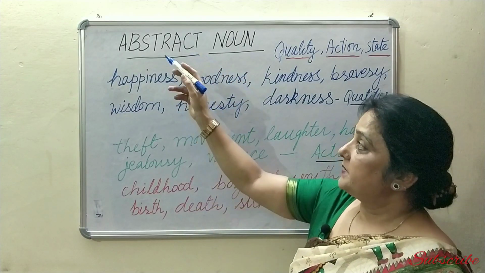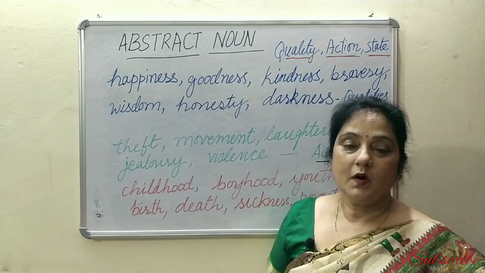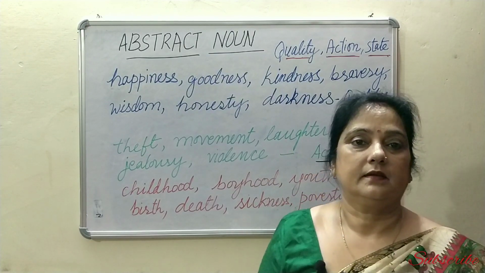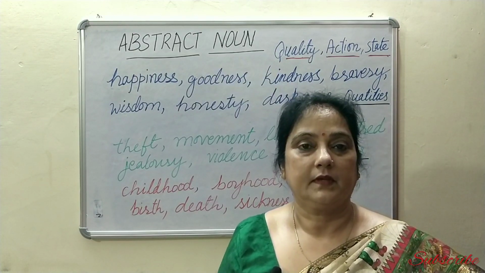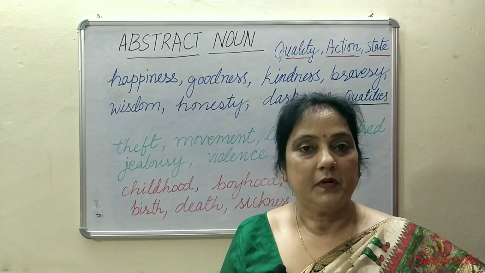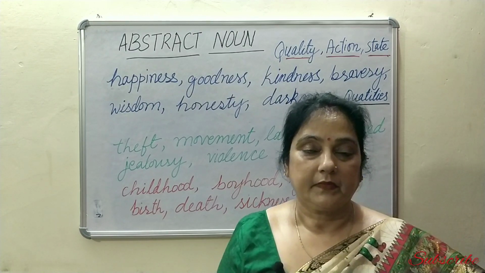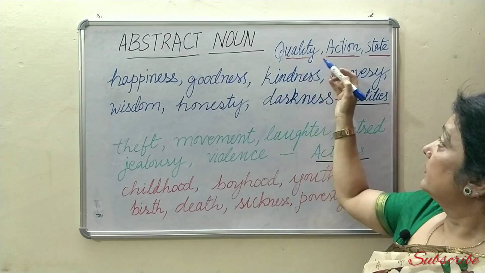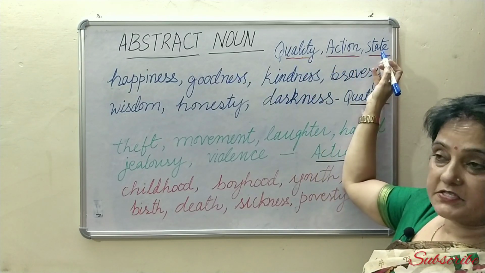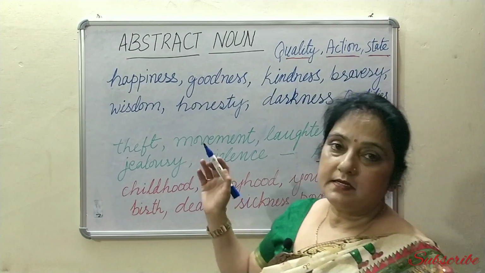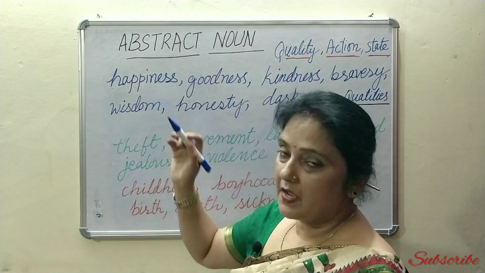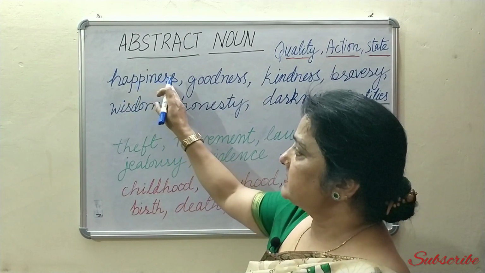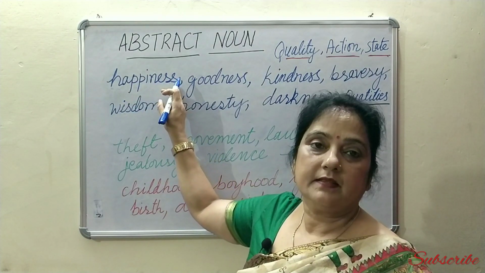The next kind is abstract noun. Now what is abstract? Abstract is not a physical thing. It's an idea which we can only feel but can't see or touch it. Actually, it's about quality or action or state. Let's understand this with the help of examples. Happiness. Happiness we can't see. We can only feel that the person is happy.